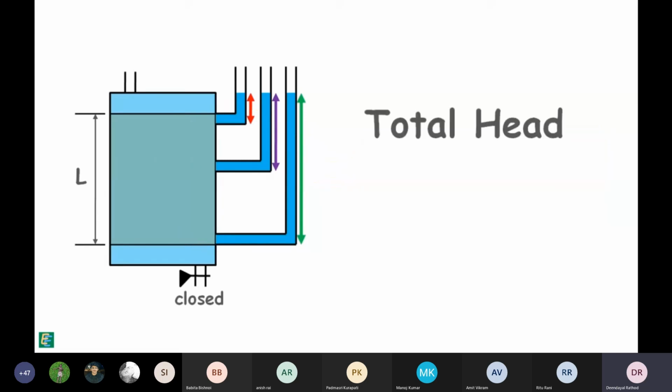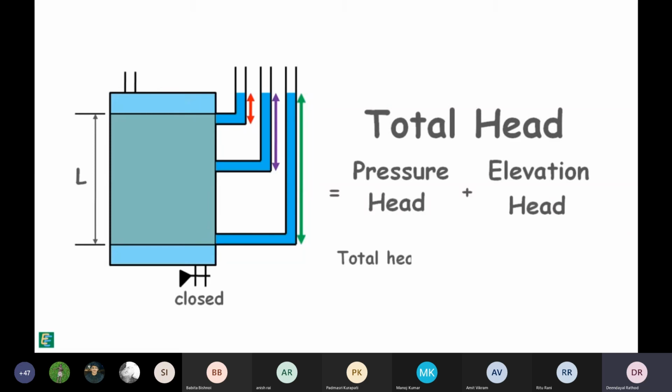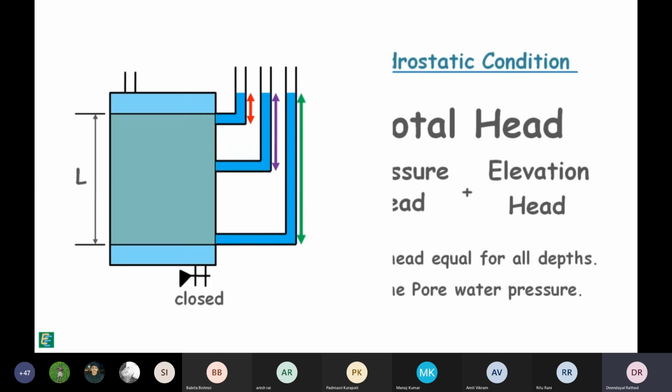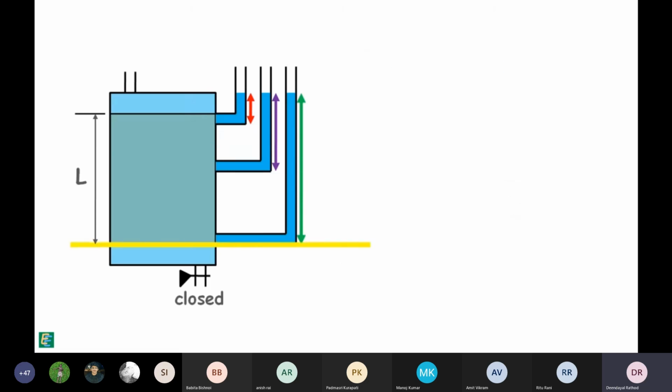It is the total head, which is the sum of pressure head plus elevation head, that is equal for all depths in the soil in hydrostatic condition, not the pore water pressure. If we consider the bottom of the soil sample as our datum and measure the elevations of the point of interest, we can see the sum of elevation head plus pore water pressure head is same at all depths.